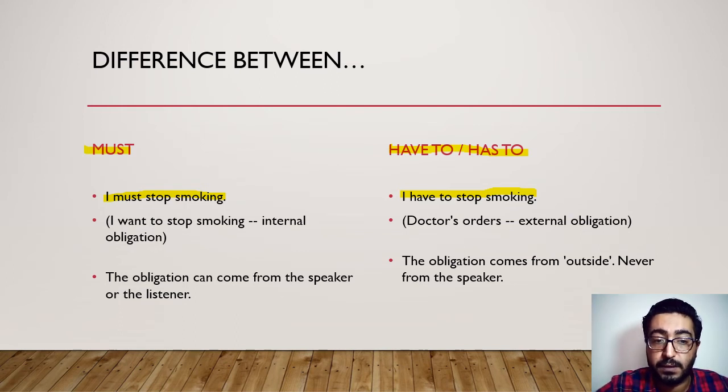So I must stop smoking. So the obligation can come from the speaker or the listener to himself. I have to stop smoking. So the obligation here comes from outside, not from the speaker. So I hope it's clear now, the difference between must and have to or has to.